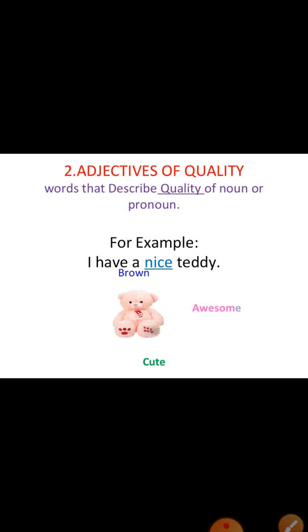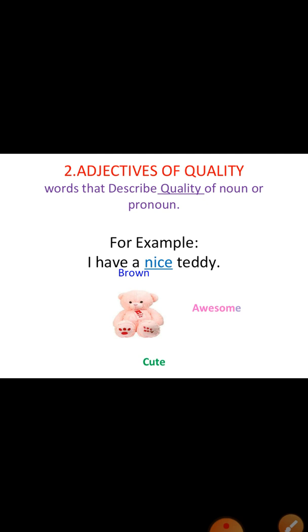Now let us see the second one, adjectives of quality. The word that describes the quality of a noun or pronoun. Noun means a person, thing, place, anything. Name of anything is called noun, as we know very well. So it describes the quality of a noun or pronoun.